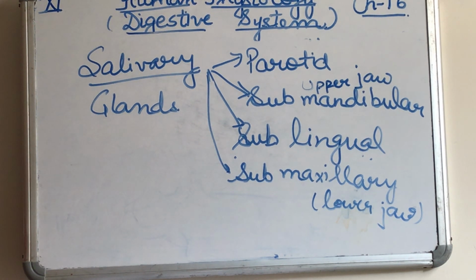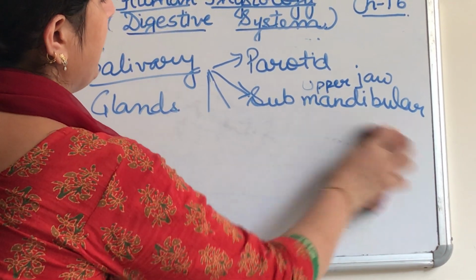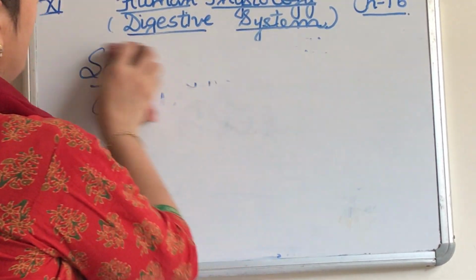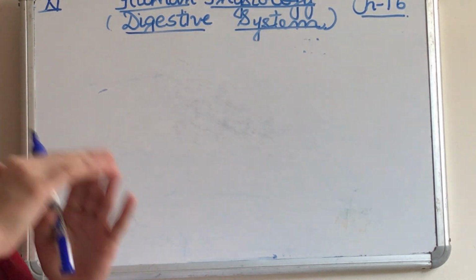Here they will change the starch into maltose. The function of salivary glands is this. Then the mouth will lead into the pharynx. Pharynx is protected by a flap-like structure that is known as the epiglottis. And epiglottis prevents the entry of food into the windpipe.